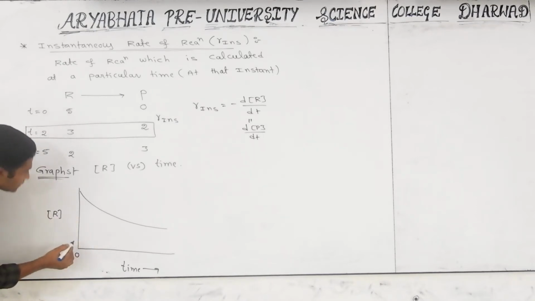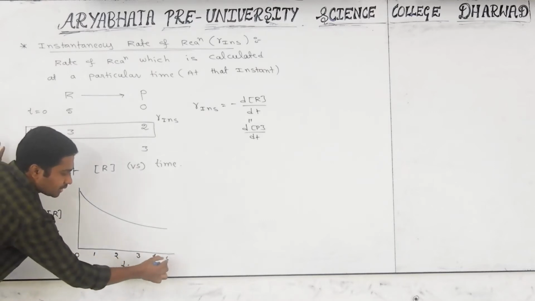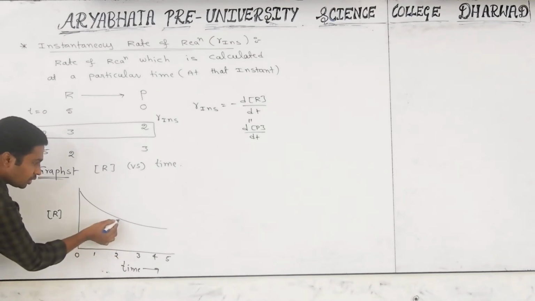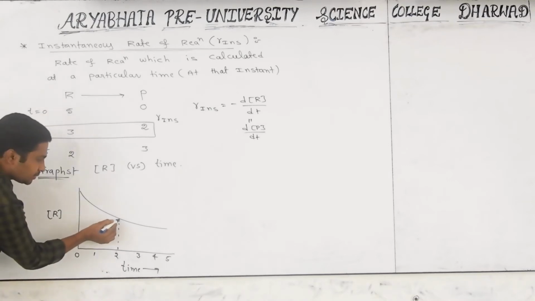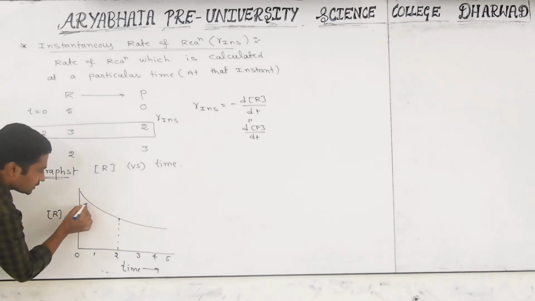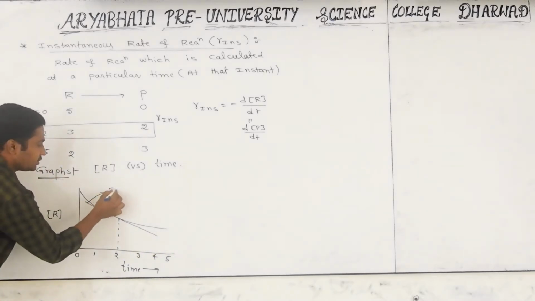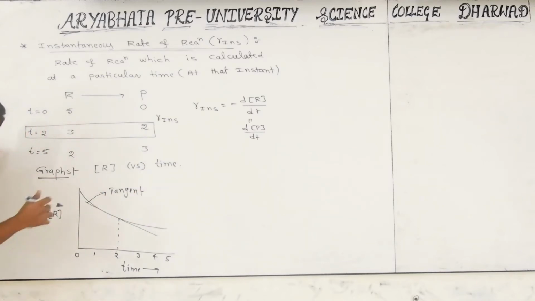This is the 0 minutes time, and this is 1, 2, 3, 4, 5, like that. At what time do you want to find the speed? At 2 minutes. Yes. At 2 minutes, we have to draw one vertical line to that curve. It is intersecting at this point. Observe very carefully. At that point, you have to draw one tangent line to the curve. This is called the tangent. Are you clear? Yes. How are we able to get the instantaneous rate of reaction? I will explain.